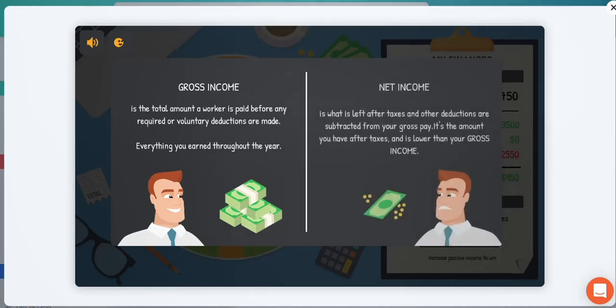So if I'm looking at the taxes and any other deductions, for example, if I'm making contributions to medical aid or towards some sort of retirement product, so for example, pension or pension funds or retirement funds, that would be seen as a deduction. And that would give us what we have left over, which is seen as the net income. So gross income before deductions, net income after deductions.